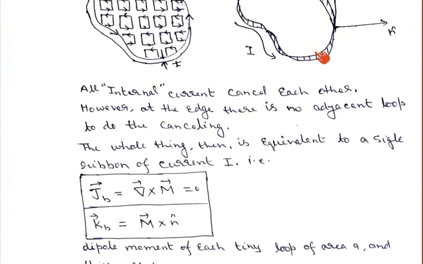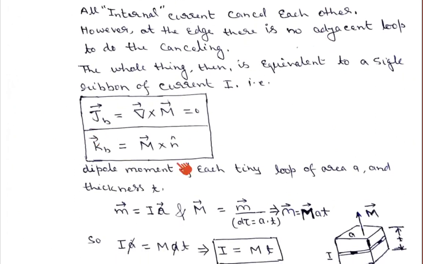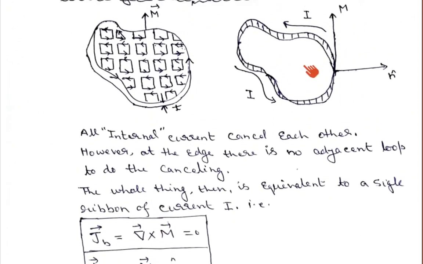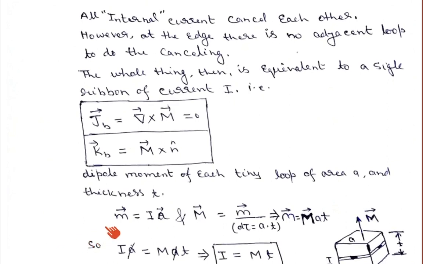So we can prove this expression also if we try to derive it. Let us say the dipole moment of each tiny loop of current I, of area A and thickness T. We know that the magnetic dipole moment m is equal to I into area, that is, small m vector, the dipole moment, is equal to current into area vector.